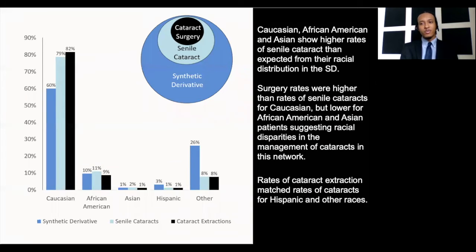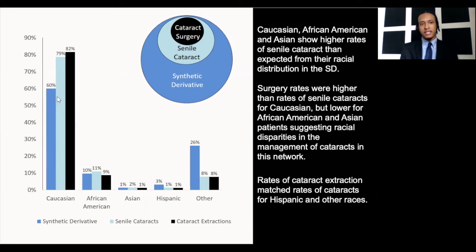Moving on to our results, we take a look at a graph which outlines our analysis of racial distribution for Caucasians, African Americans, Asians, Hispanics, and other races. In this blue, it's the overall population for the synthetic derivative. The light blue represents the population for the senile cataract patients, and the black represents the population of those senile cataract patients that underwent cataract surgery. The y-axis represents the percent of individuals of each race within each cohort.